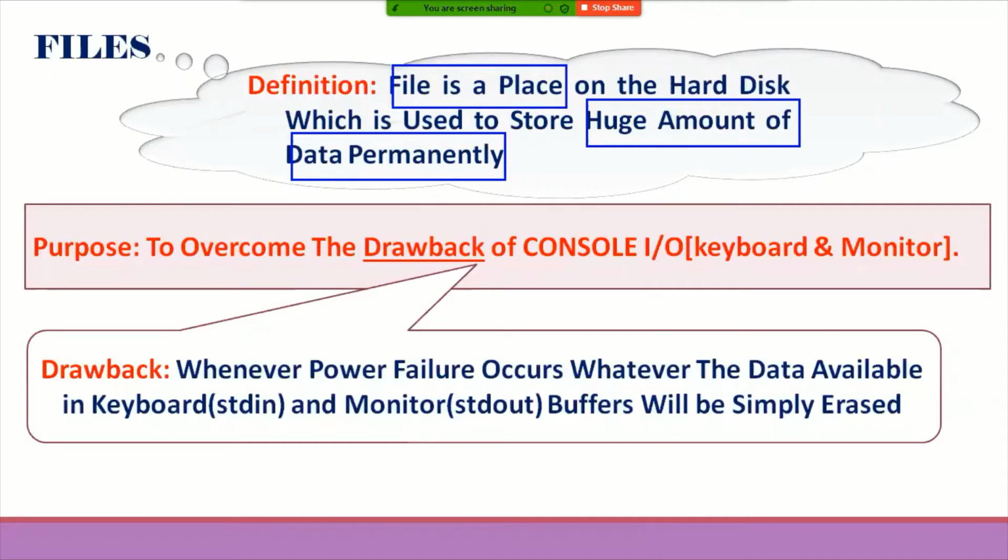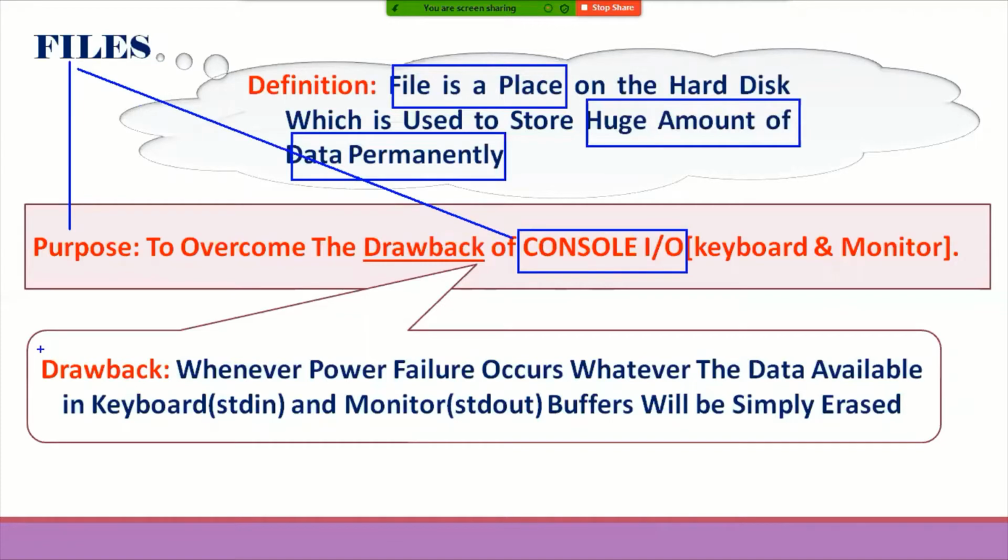Why do we need to go for files? Before discussing files, let me highlight the drawback of console I/O. This is the drawback in the case of console I/O. To overcome this drawback, we need to go for files. That is the main purpose of files: to overcome the drawback of console I/O. What is the drawback of console I/O?